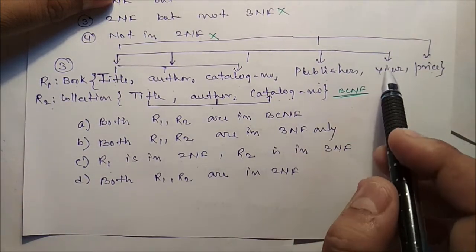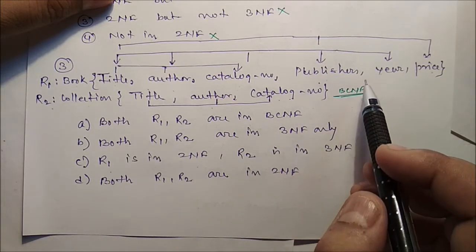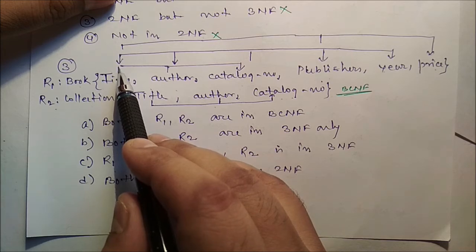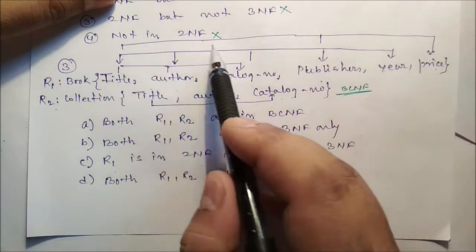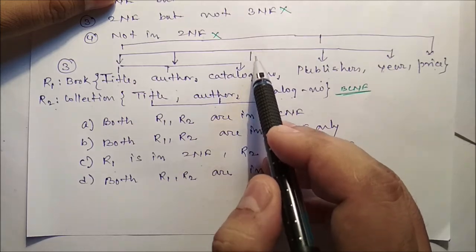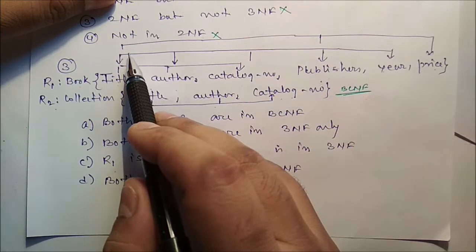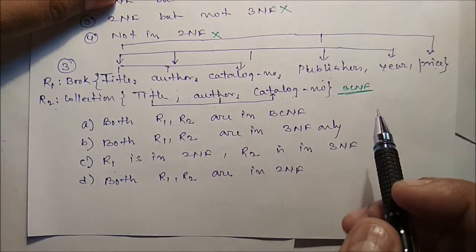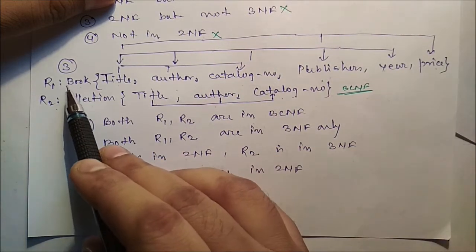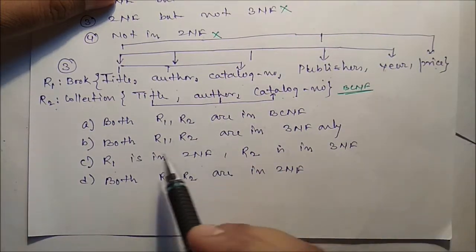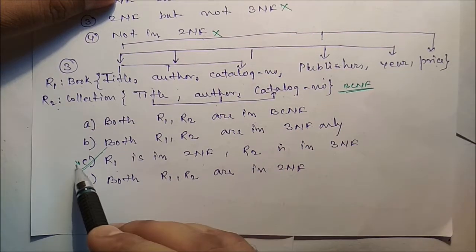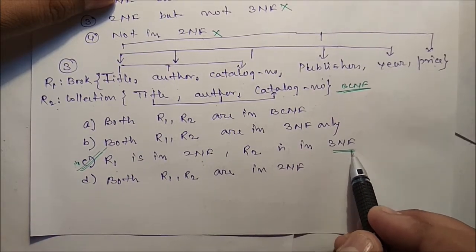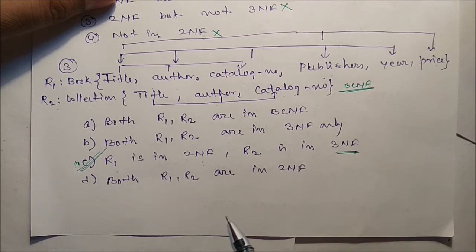So definitely it is not in BCNF, and here we can see from catalog number we can get the title, and from title we can get the price. That means there is a transitive dependency. So that means table R1 is not in 3NF. So we can see this particular option is true. R1 is in 2NF but R2 is in 3NF. So basically R2 is also in BCNF, but that option is not there.